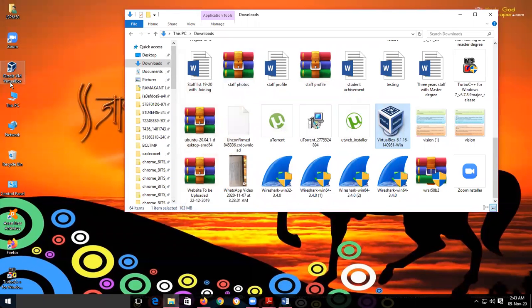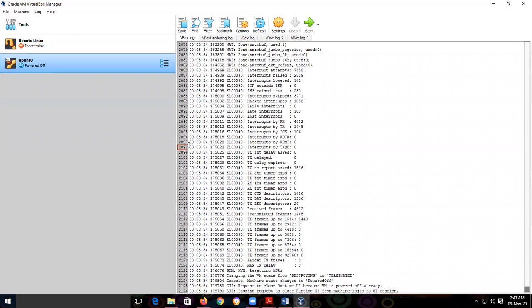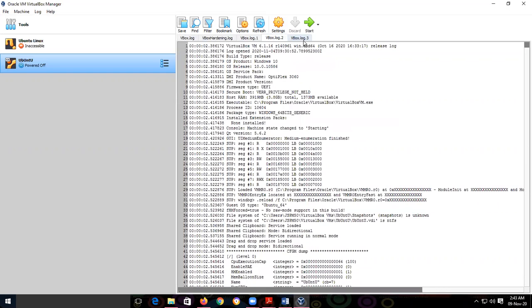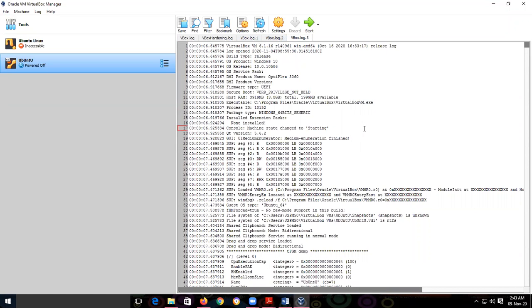then I am opening VirtualBox. Here this icon. So I have already installed Ubuntu here, so therefore such type of log files are generated. Every time such type of log files are there. Now VirtualBox is downloaded and installed. We need to install Ubuntu operating system.